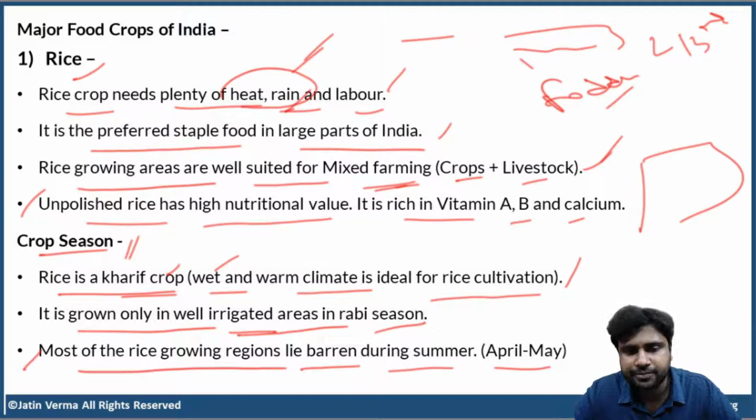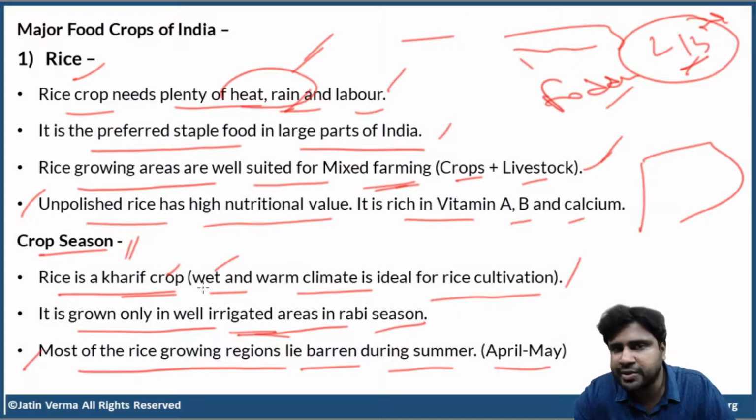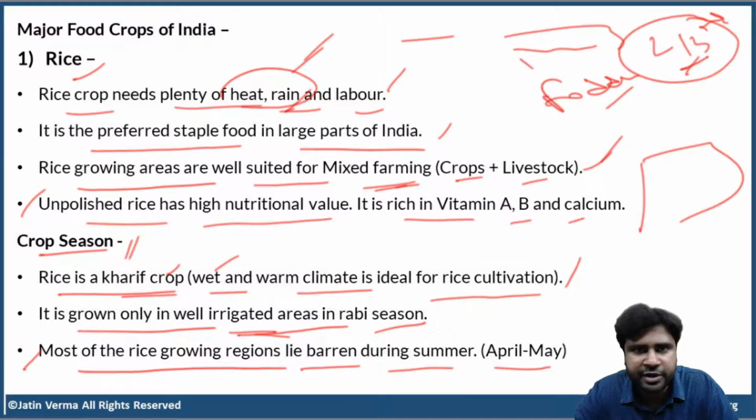Now, rice also grows in Rabi, provided the area is well irrigated. But mostly, rice is a Kharif crop. See, whenever we are discussing these points, you should keep this in mind. Only then it will make sense. If you don't keep this in mind, then all these points will be contradicting each other. For example, here I told you that rice is a Kharif crop. Then again, in the next point, I told you that rice is also grown well in Rabi season. So, what sense does it make? All the points are contradicting each other. It keeps the entire thing very confusing.